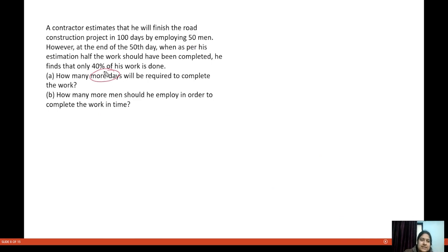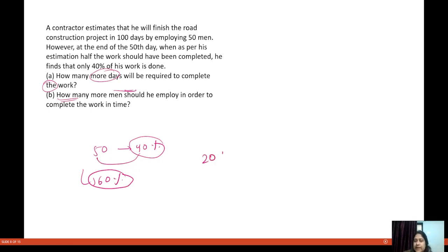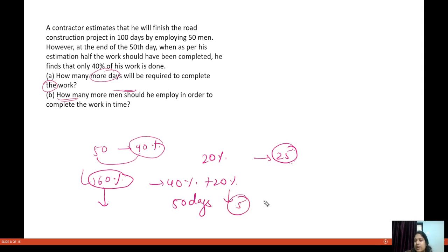Now let us discuss this question once more. It said in 50 days, 40% of the work is done. Now 60% of the work is left. If 40% of the work was done in 50 days, that means 20% of the work will be done in 25 days. And 60% means 40% plus 20%. 40% of the work is done in 50 days and 20% of the work is done in 25 days, so that is 75 days. So that unitary method, if you want to skip, you can do from here also. This is a very direct calculation.